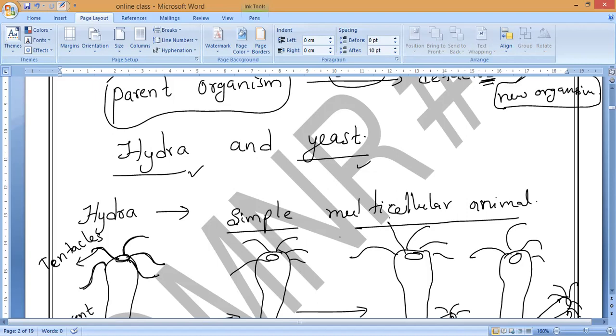Example, we can observe in which ones, guys? A simple multicellular animal called Hydra and a single-celled, non-green plant called what? Yeast. That is the example.